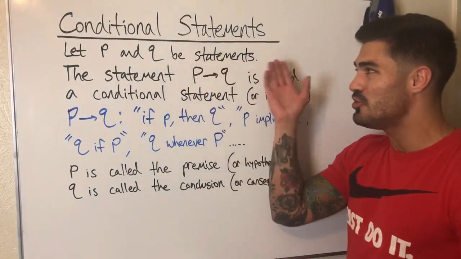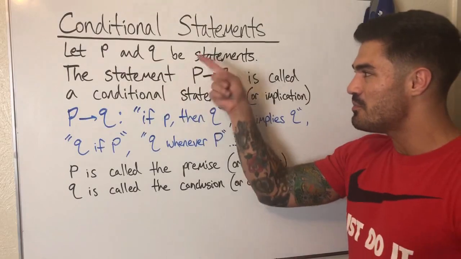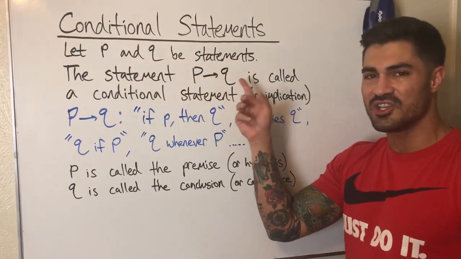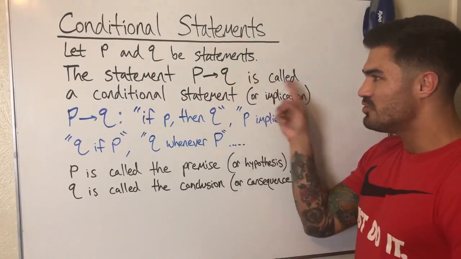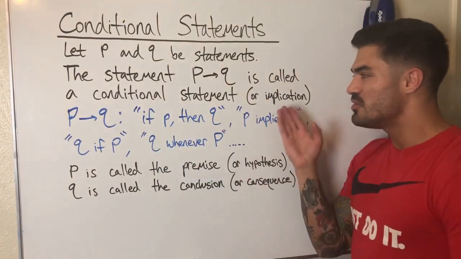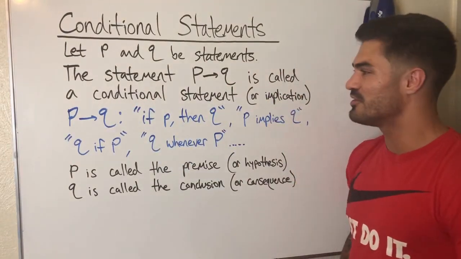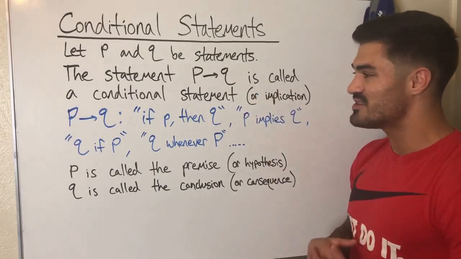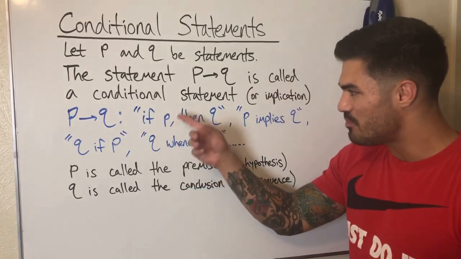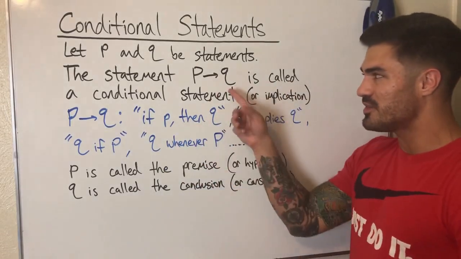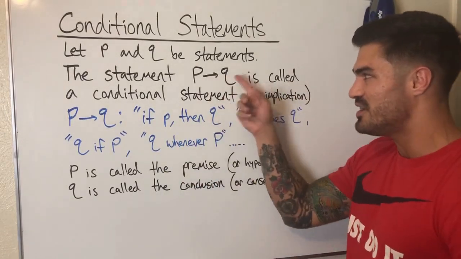all right? So let P and Q be statements, then the statement P with this arrow from P to Q. This is the notation we use, okay? P with an arrow to Q is called a conditional statement. You may also hear it called an implication, okay? And how I personally read this out loud is as "if P then Q." So when I see something like this, I read it out loud to myself as "if P then Q."